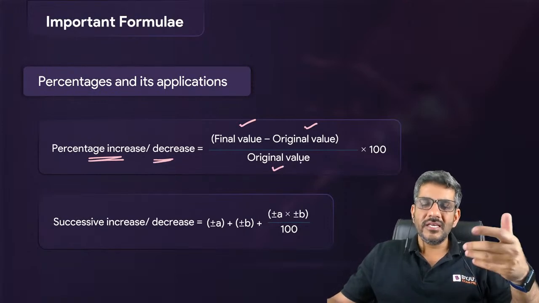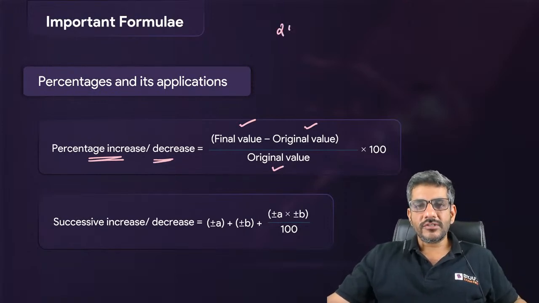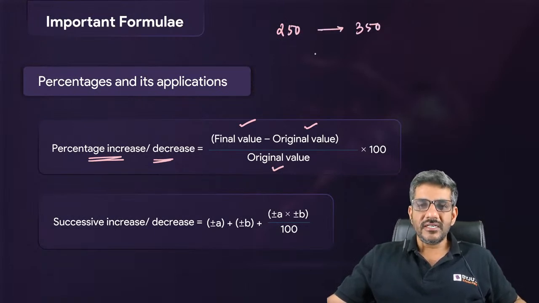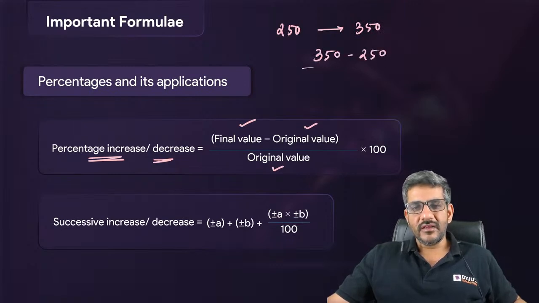Original value is basically initial value. So something was 250 and it has increased to 350. So what is the percentage increase? The final value is 350, initial value is 250, divided by the initial value into 100.